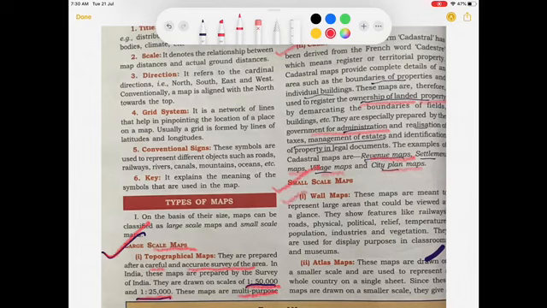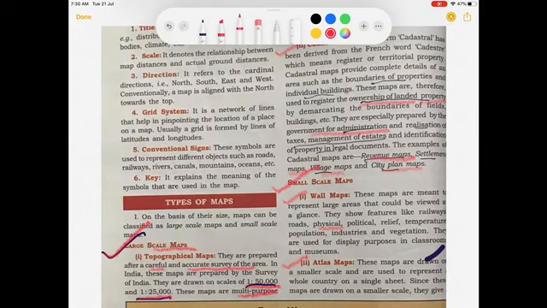Next is the small scale map. Children, all the wall maps as well as the atlas maps that you use in your classroom and for educational purposes in your day-to-day life, that time in the class we use a wall map that shows physical features like political, relief, temperature, etc., as well as the man-made features also.